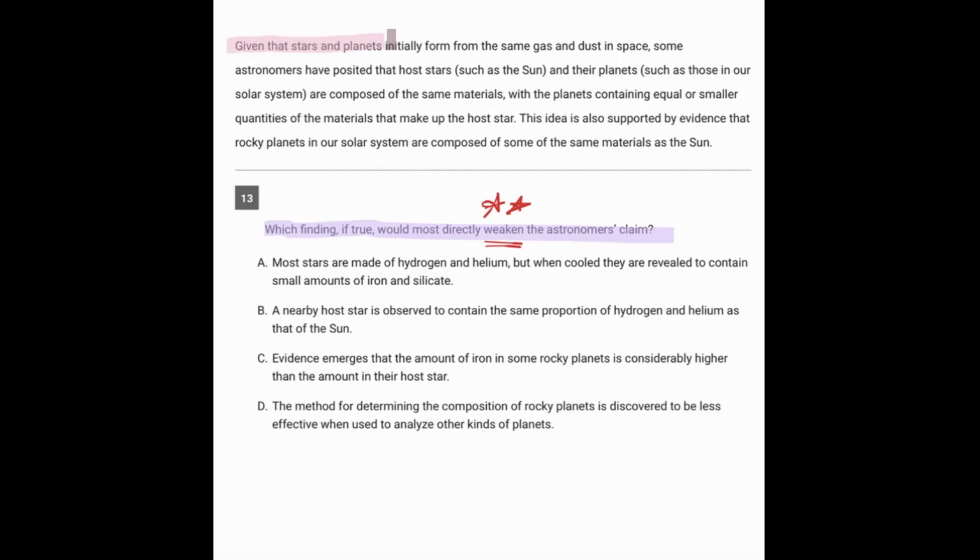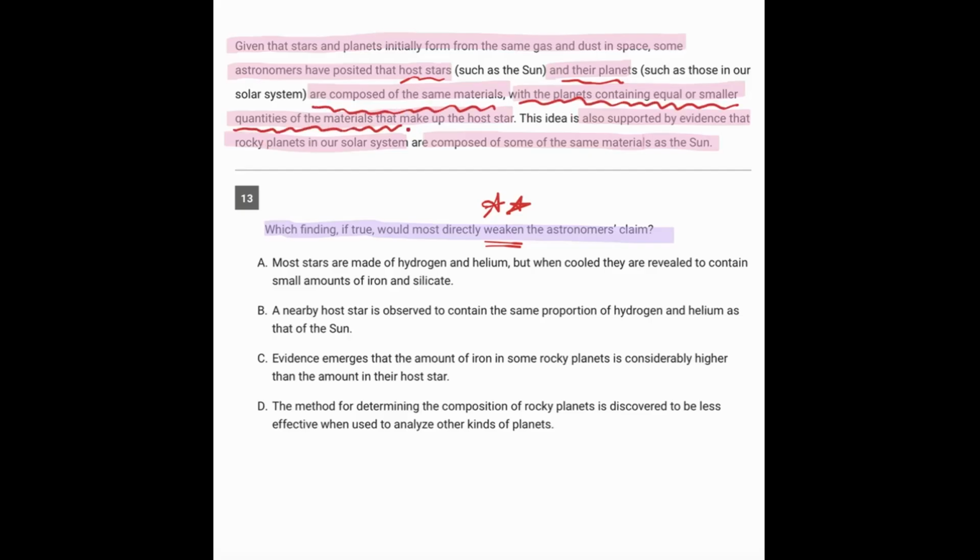Given that stars and planets initially formed from the same gas and dust in space, some astronomers have posited that host stars and their planets are composed of the same materials, with the planets containing equal or smaller quantities of the materials that make up the host star. This idea is also supported by evidence that rocky planets in our solar system are composed of some of the same materials as the Sun. So, what is the conclusion? Host stars and their planets are composed of the same materials, with the planets containing equal or smaller quantities of the materials that make up the host star.